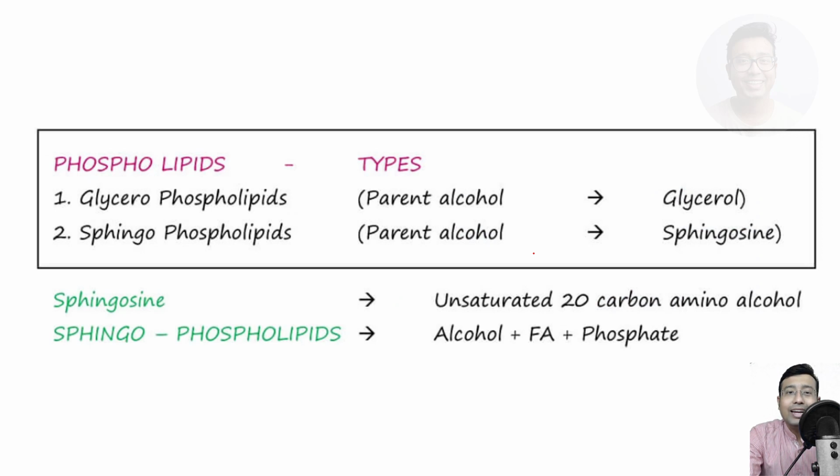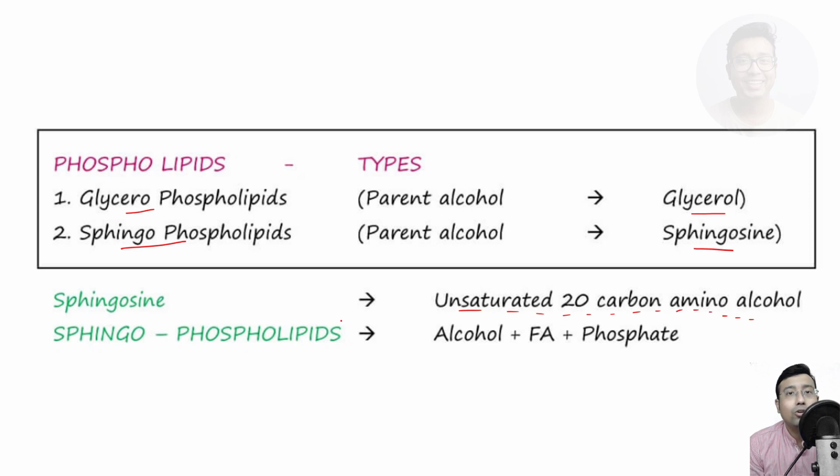Next, again there are types of phospholipids. Now phospholipids can be classified based on the parent alcohol. If the parent alcohol is glycerol, they are known as glycerophospholipids, and if the parent alcohol is sphingosine, they are known as sphingophospholipids. Now, what is sphingosine? Sphingosine is an unsaturated 20 carbon amino alcohol.